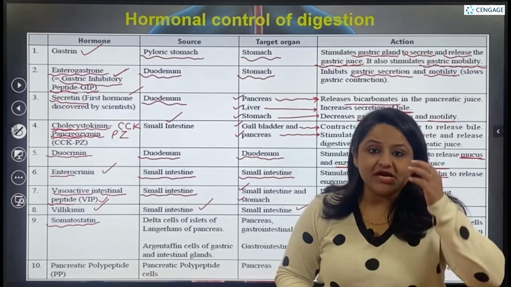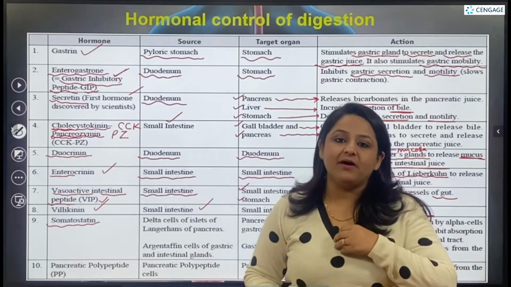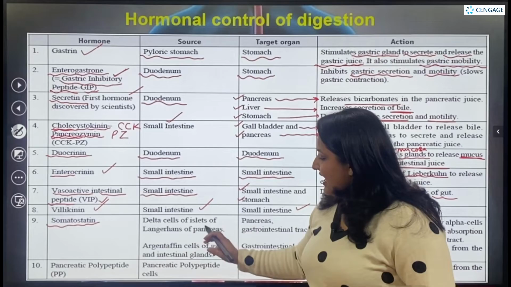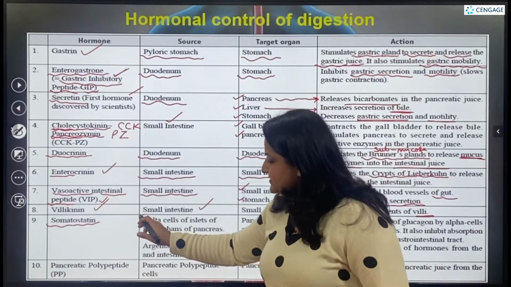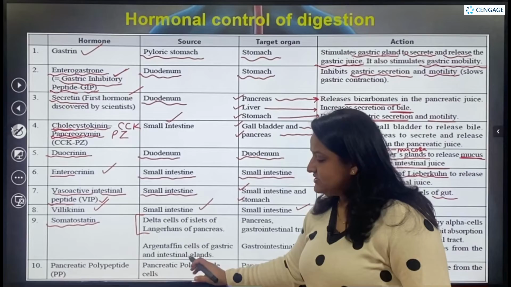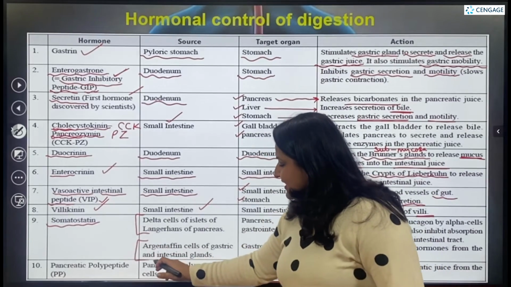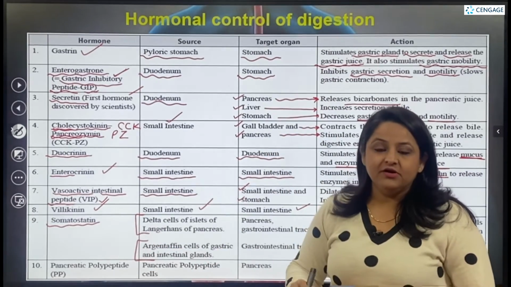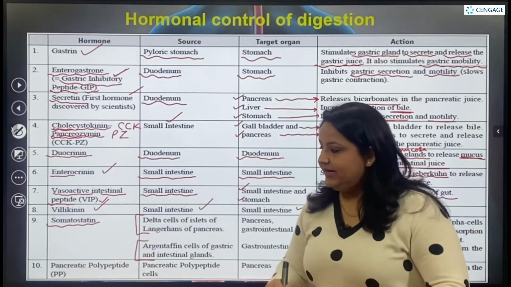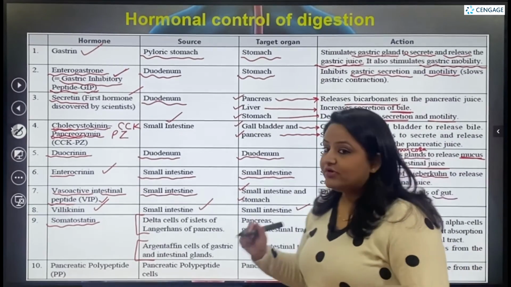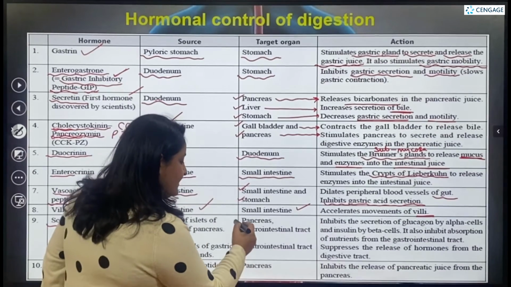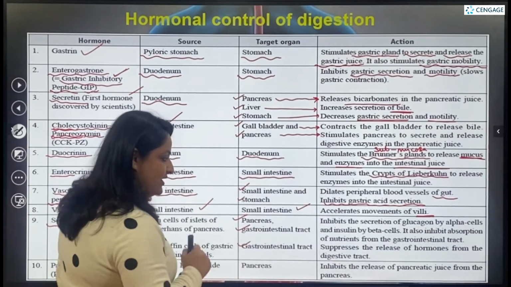Now this somatostatin hormone is released from many parts. It is released from the delta cells of the islets of Langerhans of the pancreas, as well as from the argentaffin cells of the gastric glands and the intestinal glands. From both these areas, this hormone is released. And where is it putting its target? It is putting its target on the pancreas, and on the gastrointestinal tract as well.